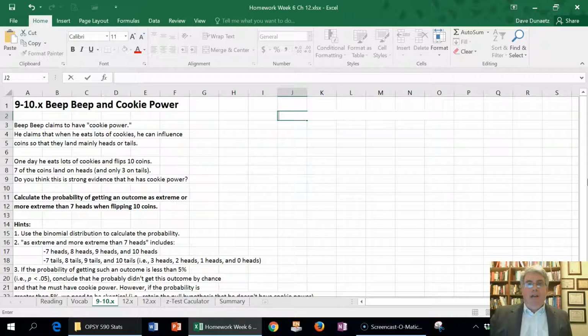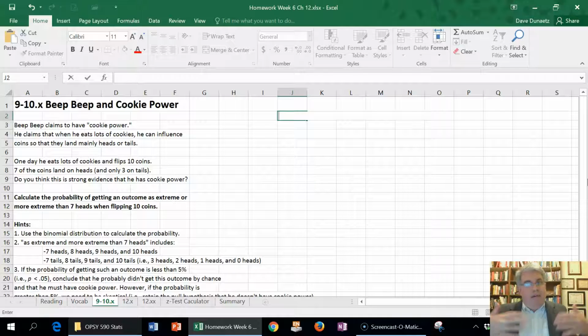On this problem, Beep Beep claims to have cookie power. That means he believes that when he eats lots of cookies, he can make coins, when he flips them, land mainly heads or tails. So one day he eats a lot of cookies and he flips 10 coins. 7 of the coins land on heads, meaning there's 3 tails. The question is, do you think that this is strong evidence that he has cookie power?